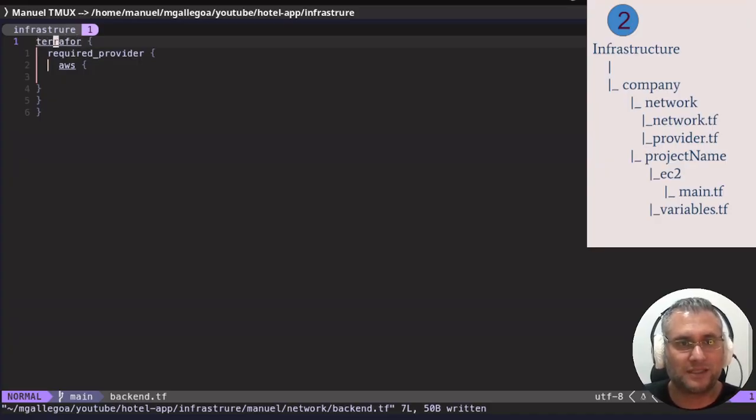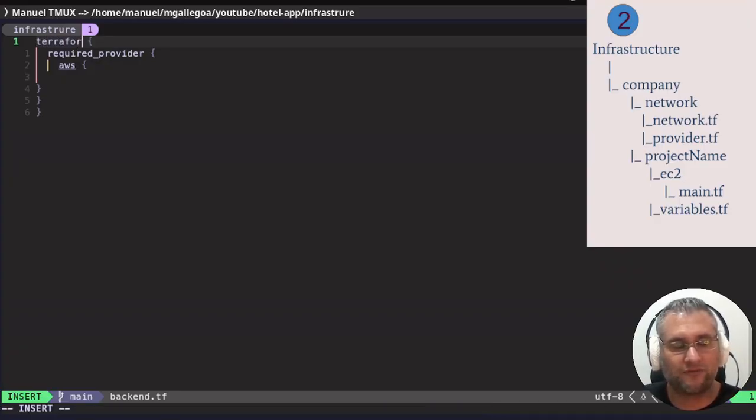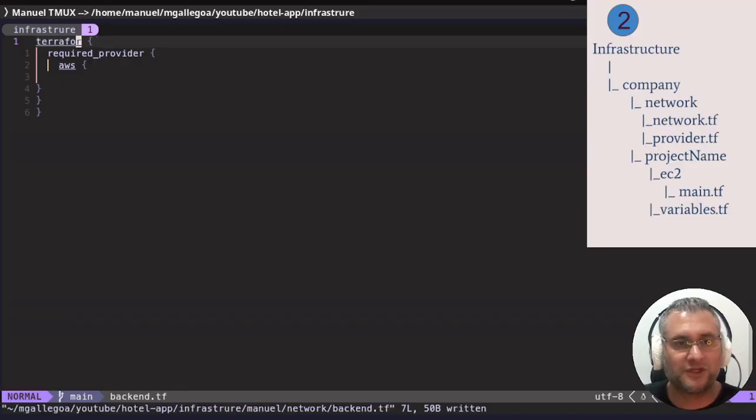I spelled Terraform incorrectly because I forgot the M, but for that reason we need a linter in this project. First I'm going to show you how to integrate the linter, formatter and auto completion for Terraform projects. Let's close